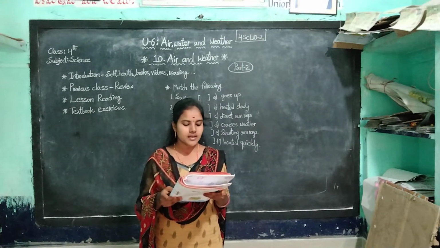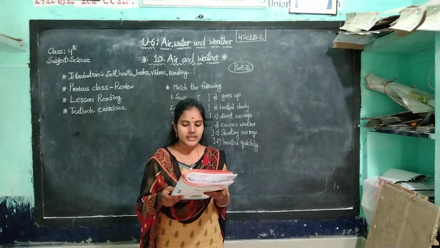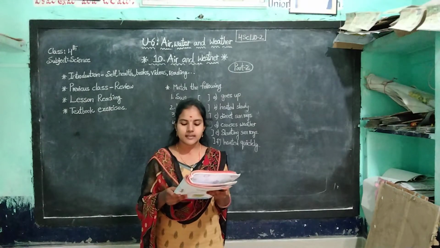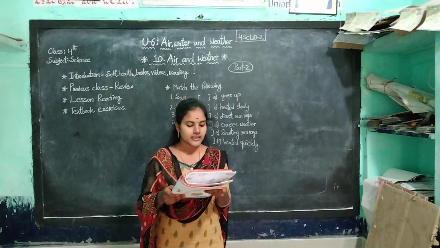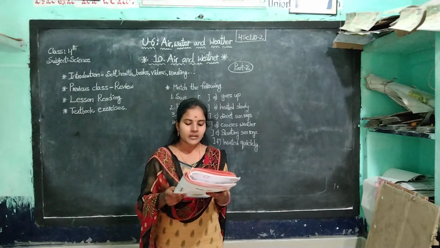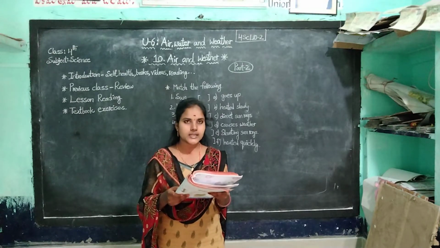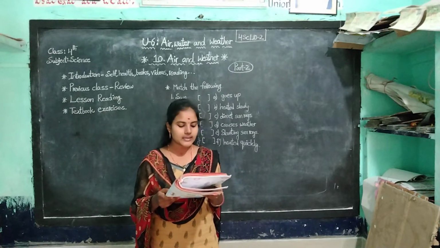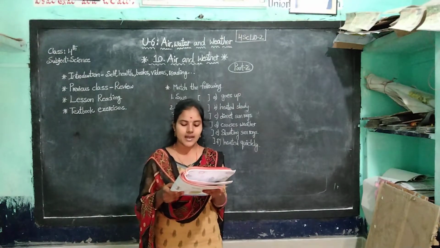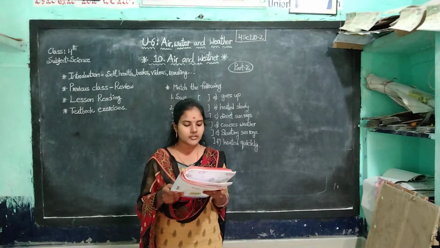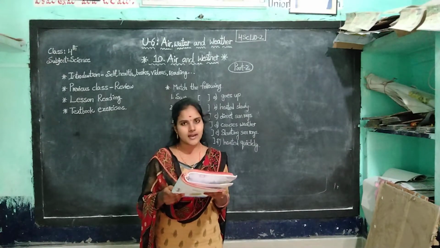Next one, surface area. Evaporation is faster when the exposed surface area is larger. Take a glass tumbler, a basin and a cup. Fill each container with equal quantity of water. Keep them in sunlight for some time. Measure the quantity of water in each container. We find that water in the basin is less than in the other containers, as the surface area of the basin is larger than the other containers.